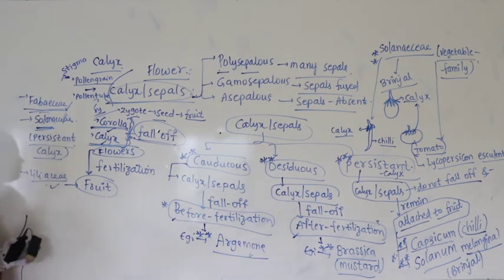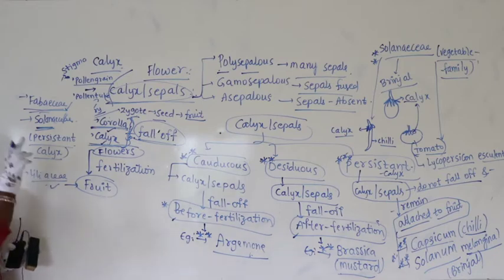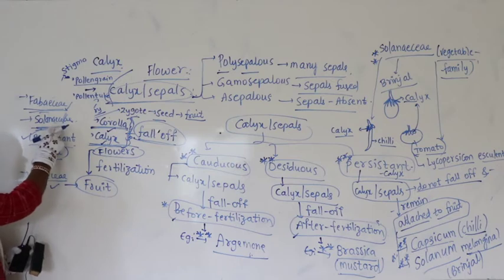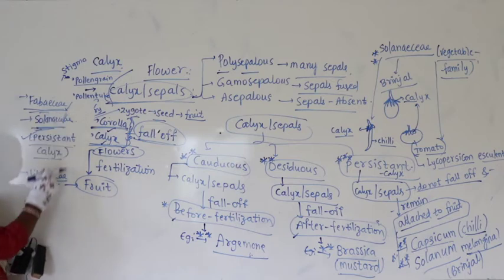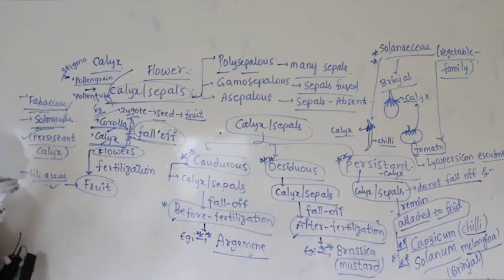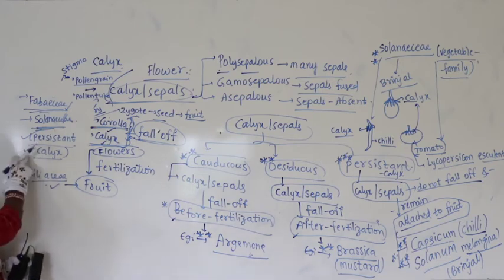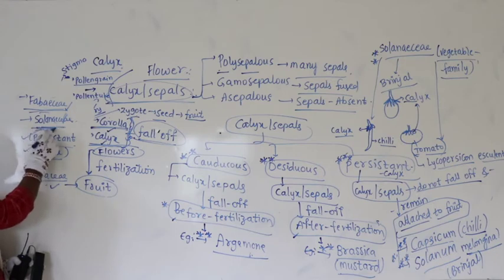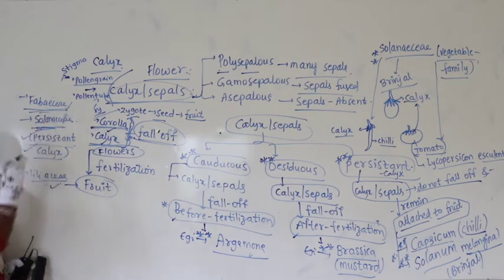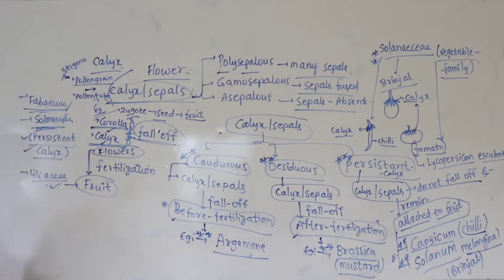From the NEET point of view, you have to remember the specific characteristics of each family. Persistent calyx is seen in Solanaceae, absent in Fabaceae and Liliaceae. So this is what we call calyx or sepal.